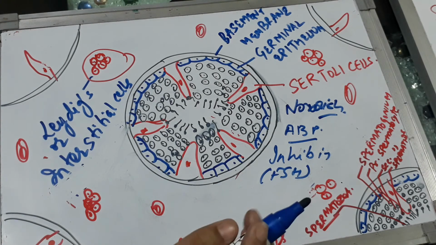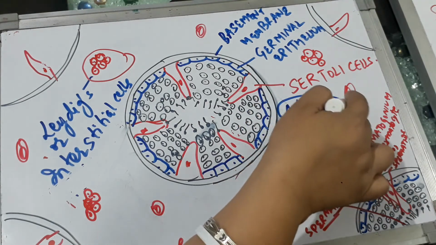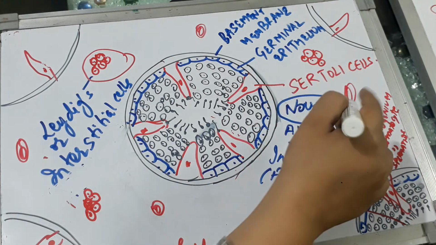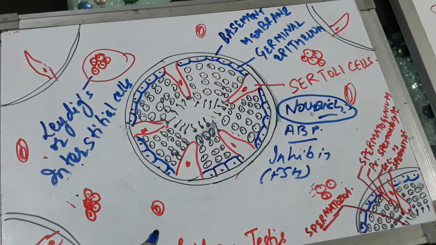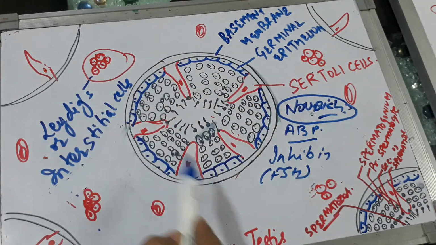We will discuss this in the coming topics, but for the examination just learn that the Sertoli cells nourish the spermatids.